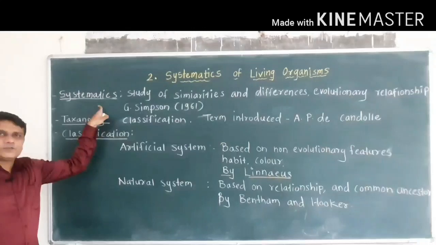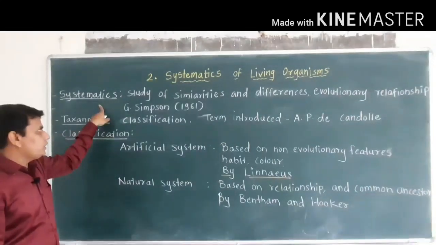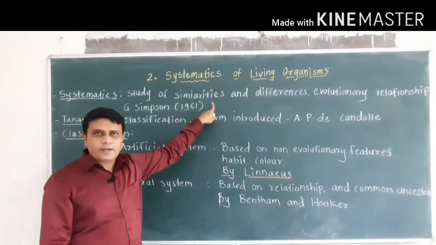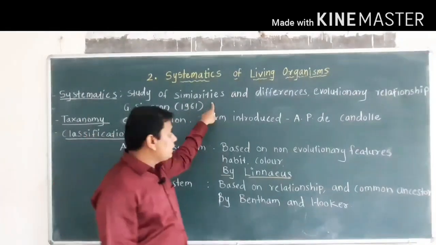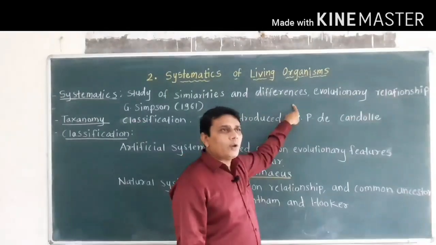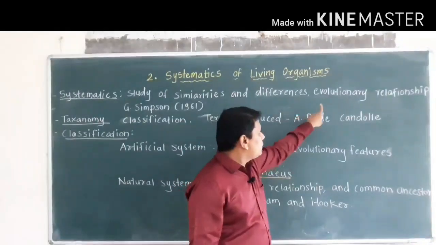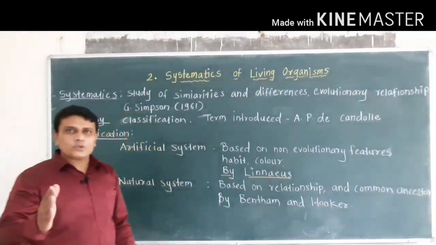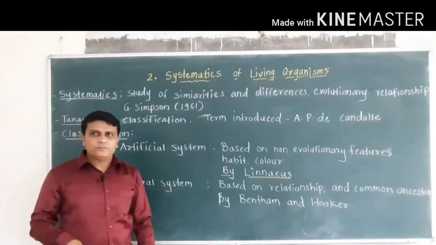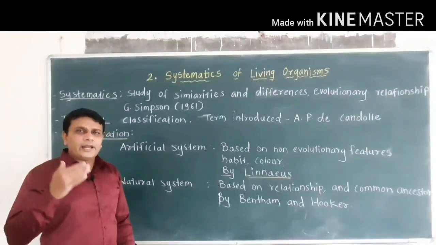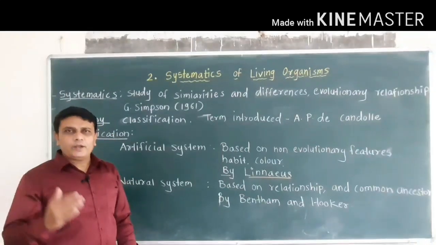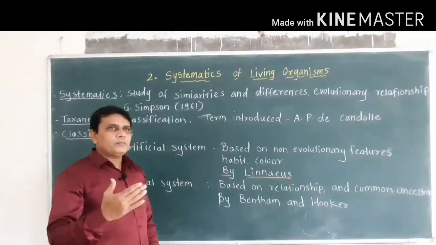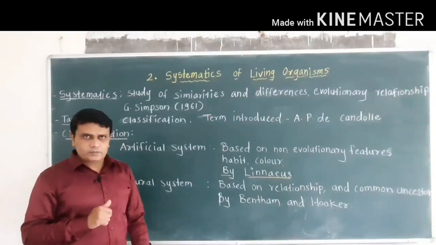So systematics is one of the branches of biology in which there is a study of similarities between organisms, then differences between these organisms, and also their evolutionary relationship is studied. Now evolution is a process in which gradual changes occur in living organisms and the organism becomes advanced.